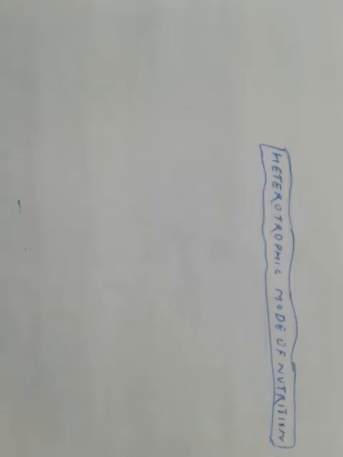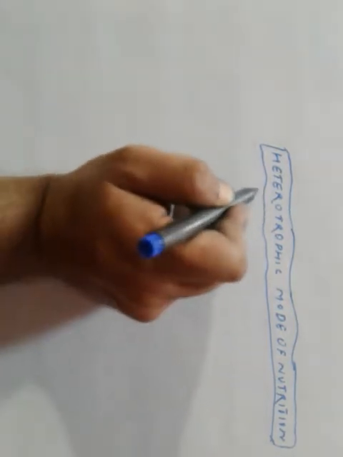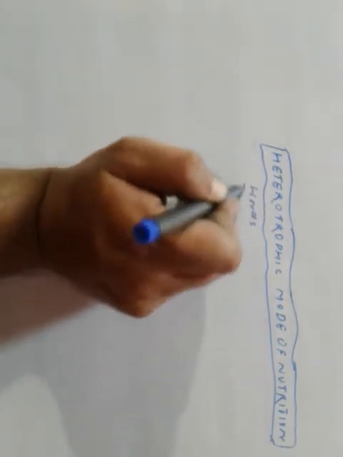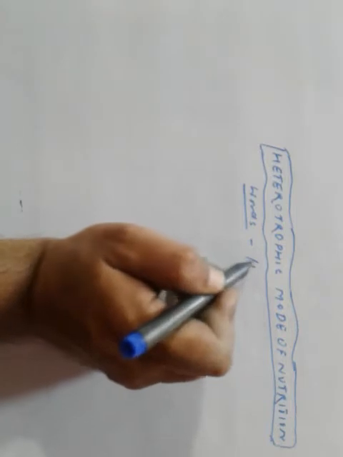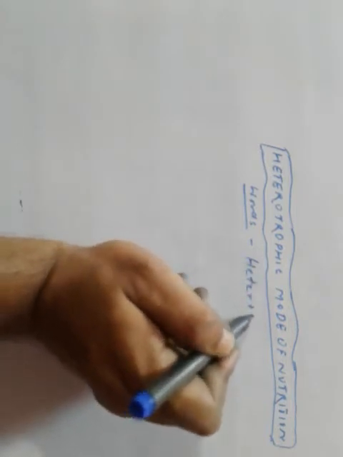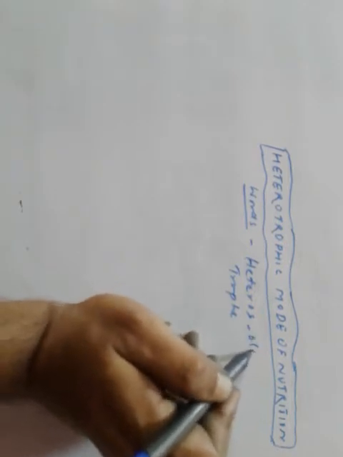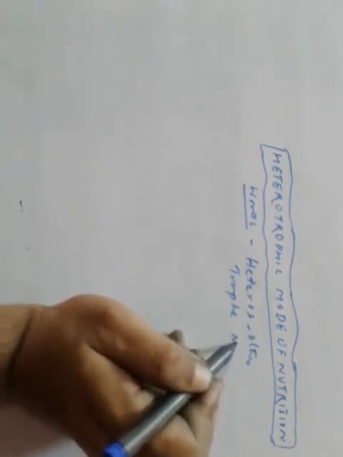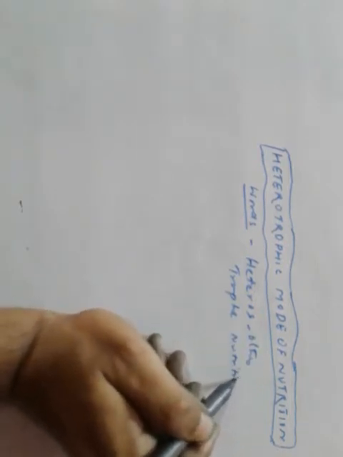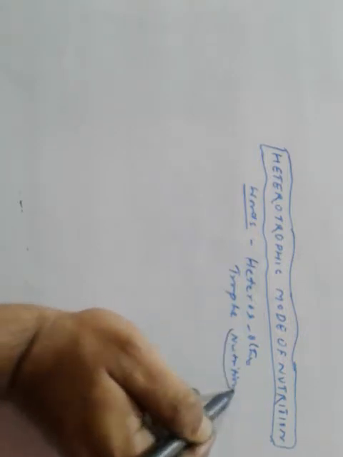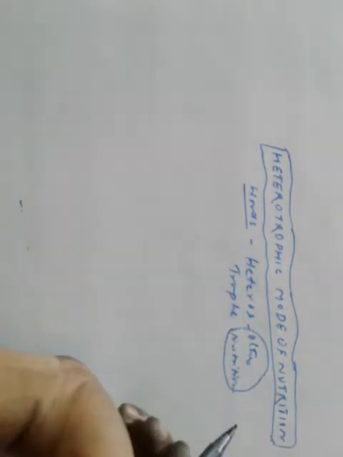Hello students, today we are going to deal with an important topic of class 10 biology, heterotrophic mode of nutrition. The word heterotrophic has been derived from two words. What are those? Hetero and troph. Hetero means others, troph means nutrition. So what is it? Nutrition derived from others.